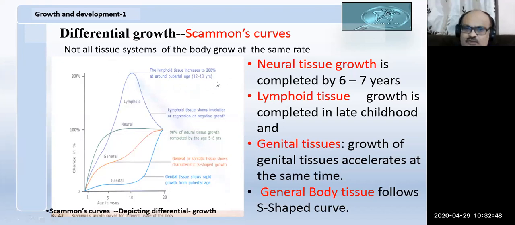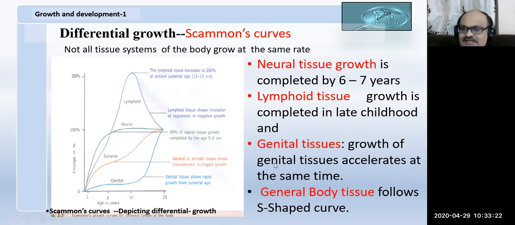The lymphoid tissue grows. Once the body gets acclimatized and the resistance develops, it suddenly drops down, to an extent that sometimes the size of the lymphoid tissue may be lower than the normal growth. This is called regression or negative growth. That's what we were discussing. Not only does the body grow in a positive direction, always up, sometimes it grows in a downward direction. This is called negative growth.